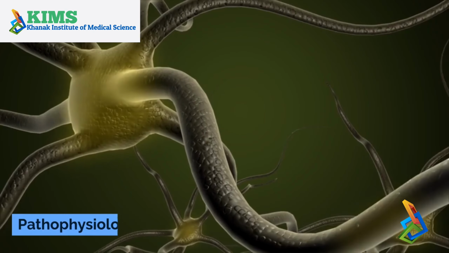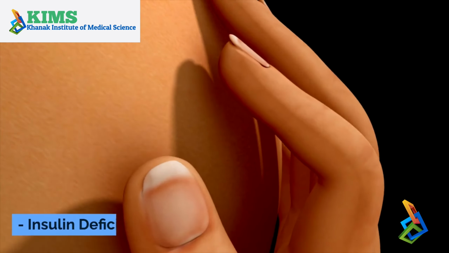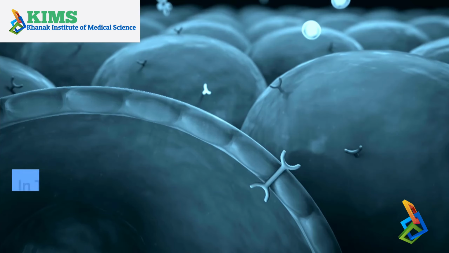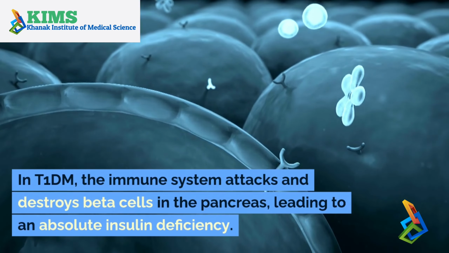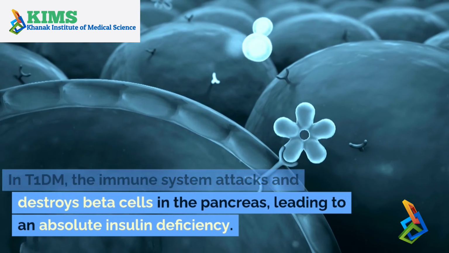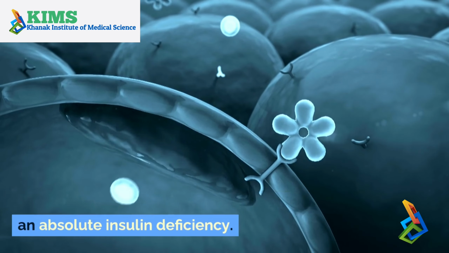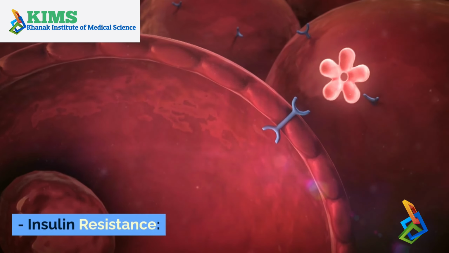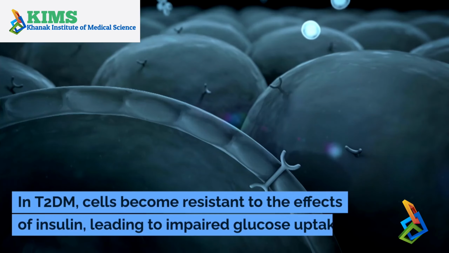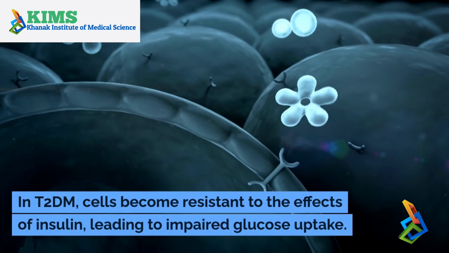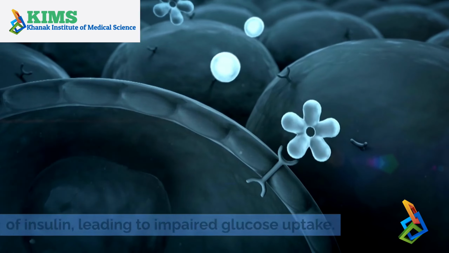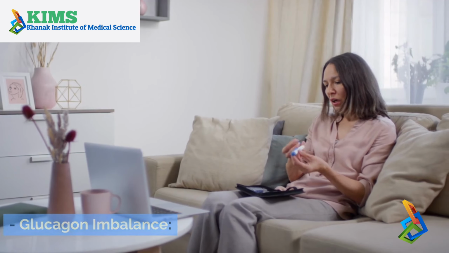Pathophysiology. Insulin deficiency. In T1DM, the immune system attacks and destroys beta cells in the pancreas, leading to an absolute insulin deficiency. Insulin resistance. In T2DM, cells become resistant to the effects of insulin, leading to impaired glucose uptake. Glucagon imbalance.